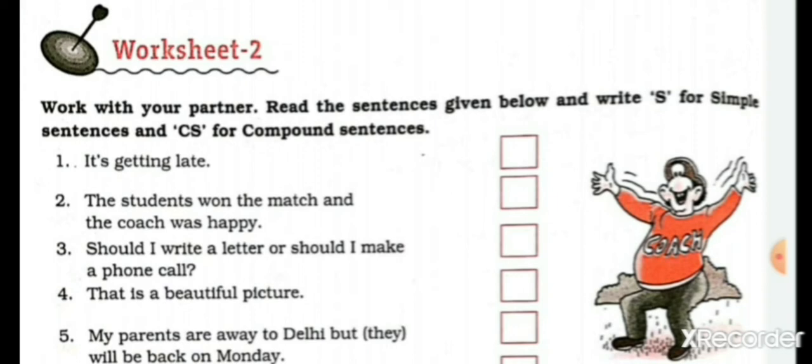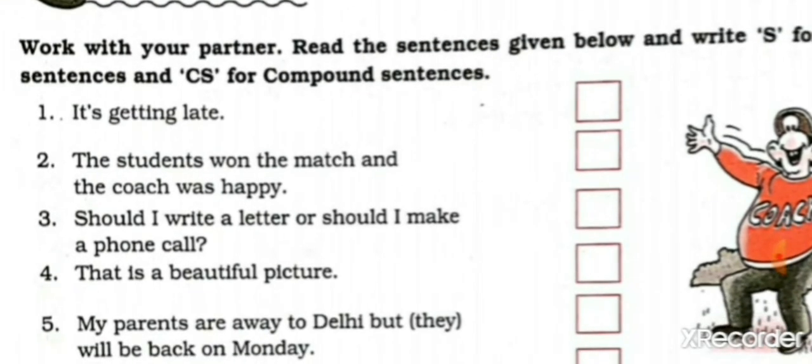Write down S for simple sentences and CS for compound sentences. See here, students, first one. It's getting late. One subject and verb is given. So it's a simple sentence. Write down S here in the column in the first one.